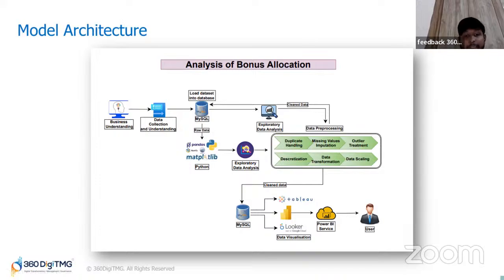So finally, we visualized the data, which was shared with the end users and decision makers like business managers. These insights helped them identify how to optimize the bonus allocation process, how to reward the right customers and improve profitability. This feedback loop allows the business to continuously refine their strategies.